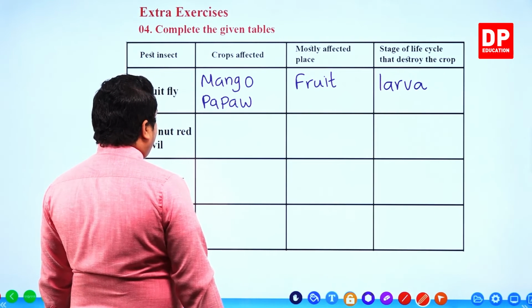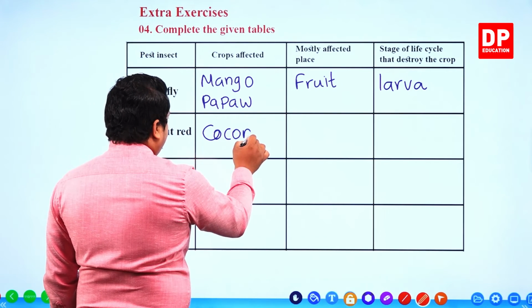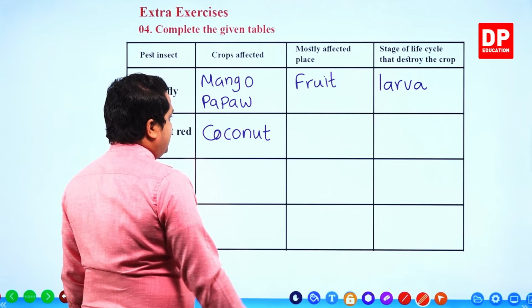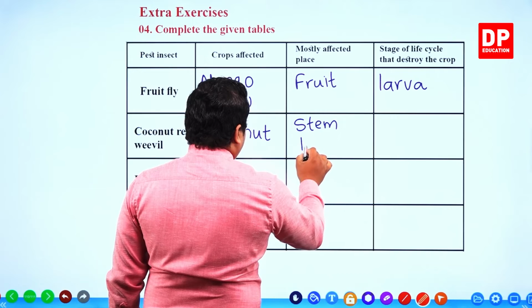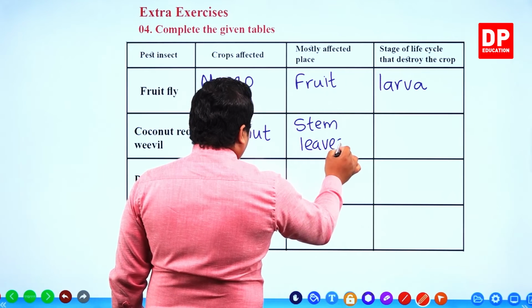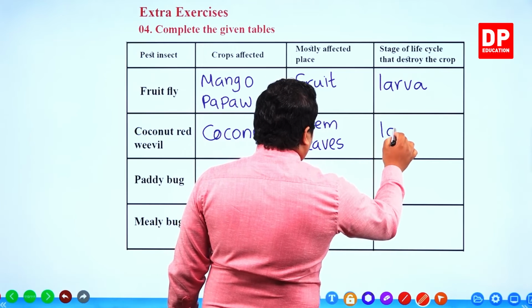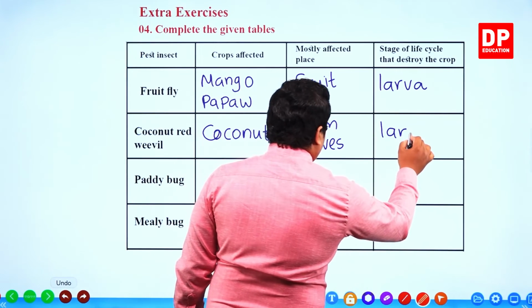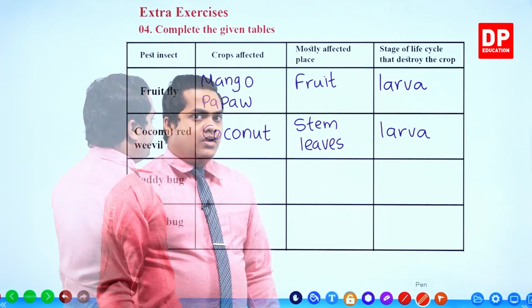Then the coconut red weevil. You know, coconut is the plant which is affected. And mostly affected place is coconut stem and leaves. Then the stage is larva. Larva stage is the one. Right, my dear children?